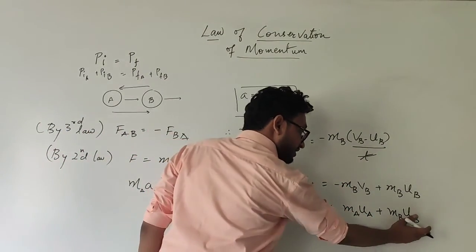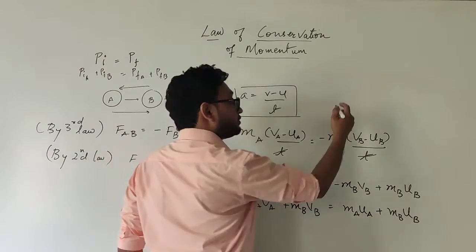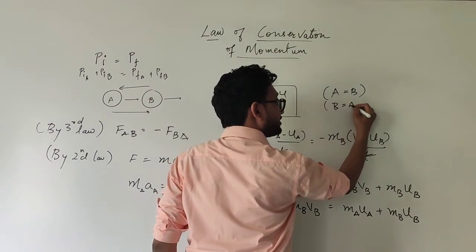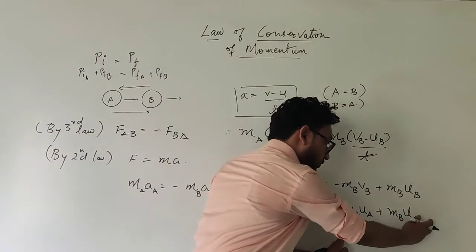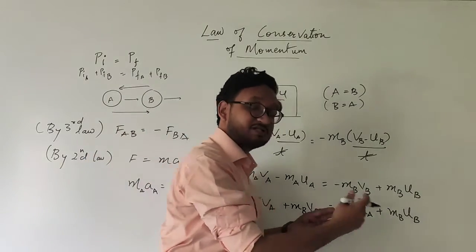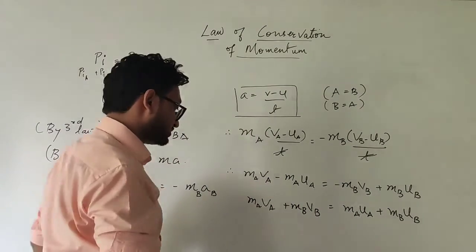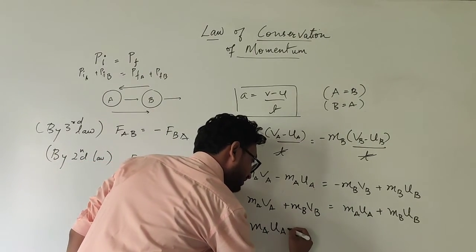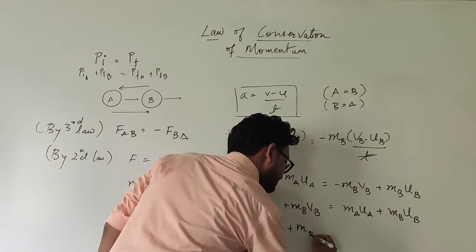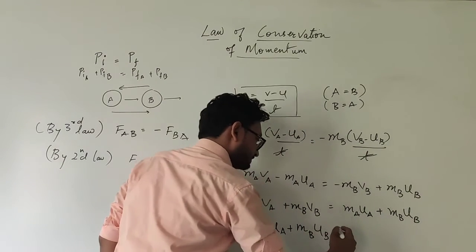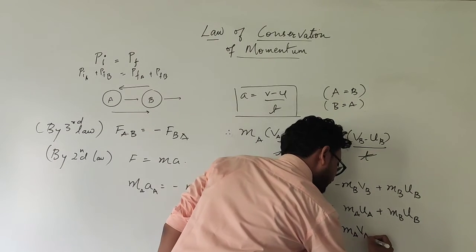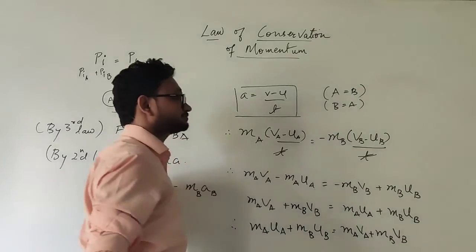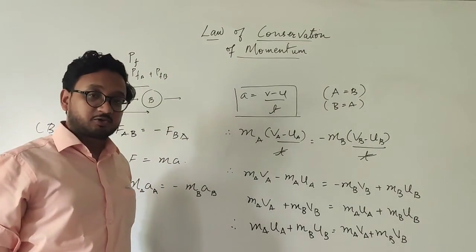Now I am taking the whole of this portion on this side. If you know the simple mathematical rule, if A is equal to B, then I can also write B is equal to A. The same thing is happening over here. I am using this whole equation on this side, right hand side is equal to left hand side. So the next line becomes m_A u_A plus m_B u_B is equal to m_A v_A plus m_B v_B. I hope it is clear to you, students.